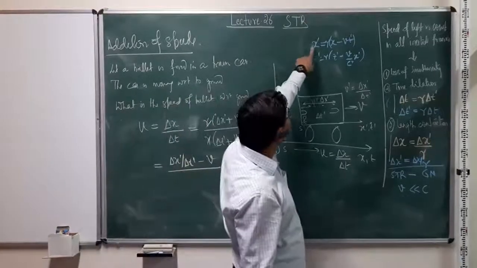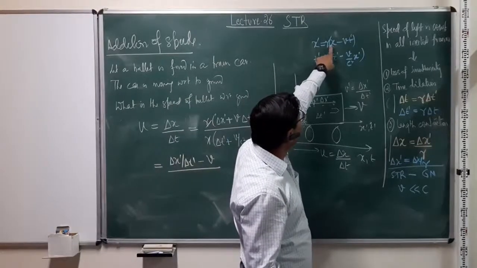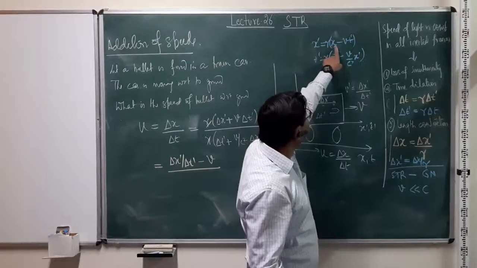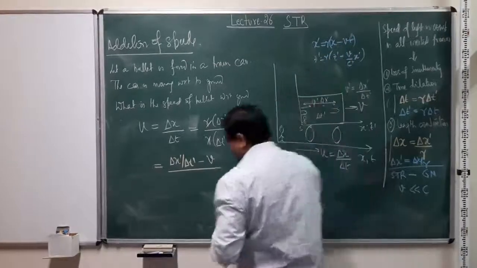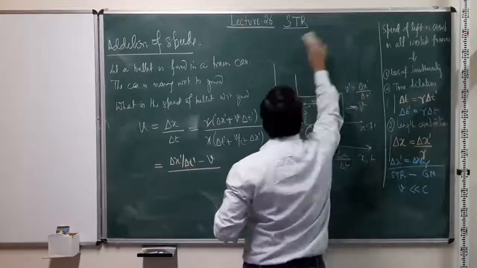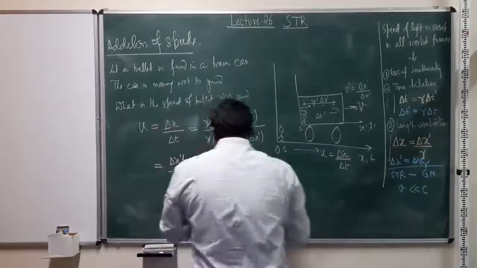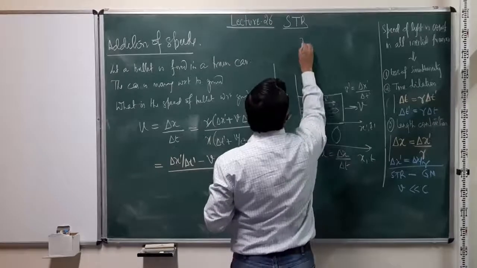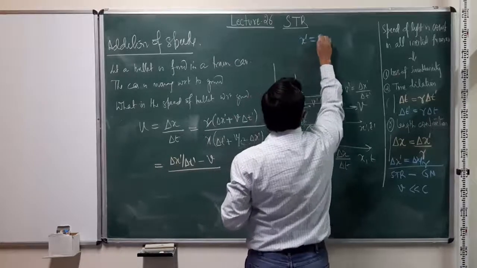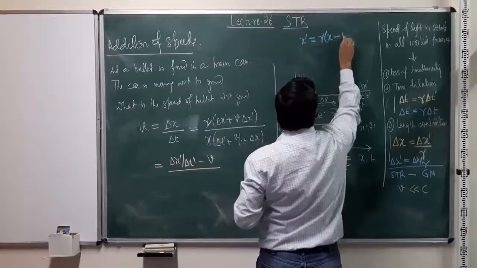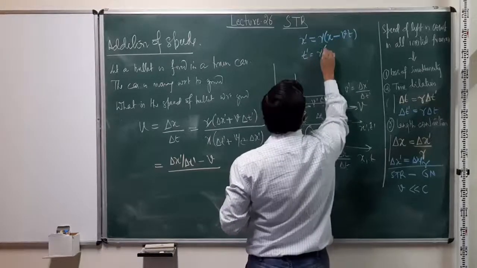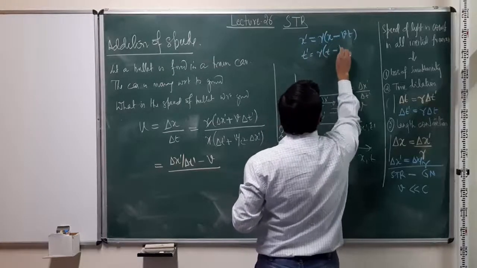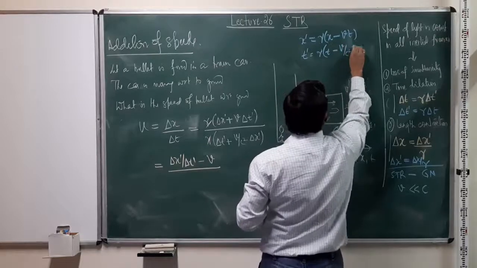However, what I have written here is the transformation of x prime in terms of x and t. Sorry, so I have actually written these down wrongly. Unless you are careful, you can always make this kind of mistake. x prime is gamma times x minus vt, and t prime is gamma times t minus v over c square x.